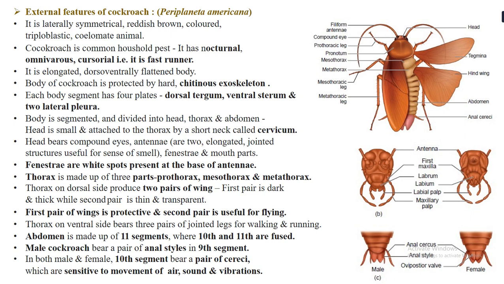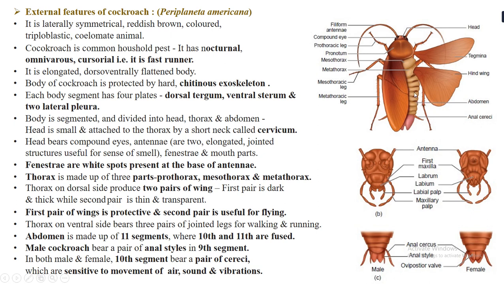The body is laterally symmetrical, reddish brown in color, and triploblastic, that means the body is made up of 3 germ layers. Cockroaches are considered to be the common household pest. They are nocturnal, omnivorous, cursorial, that means they are fast runners.